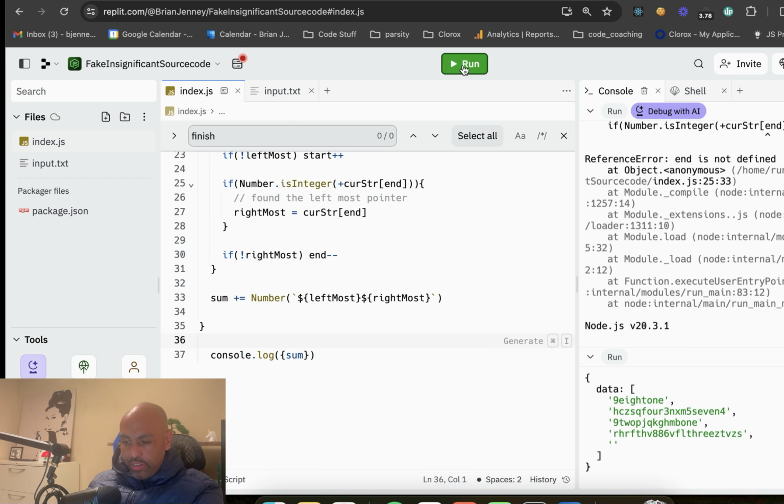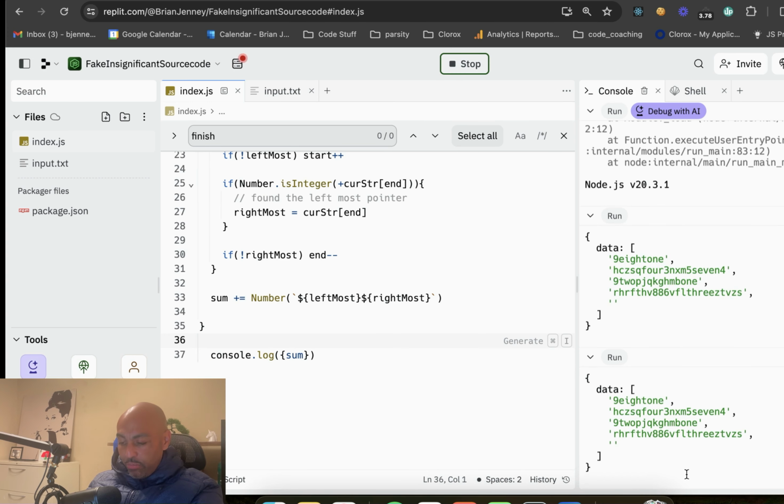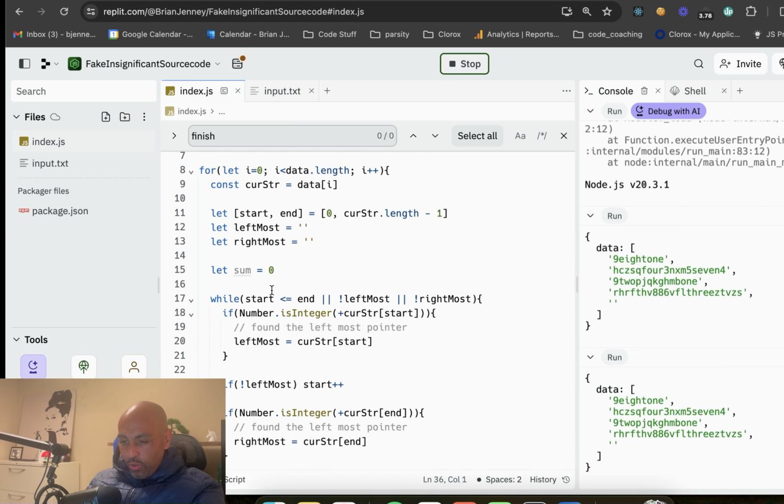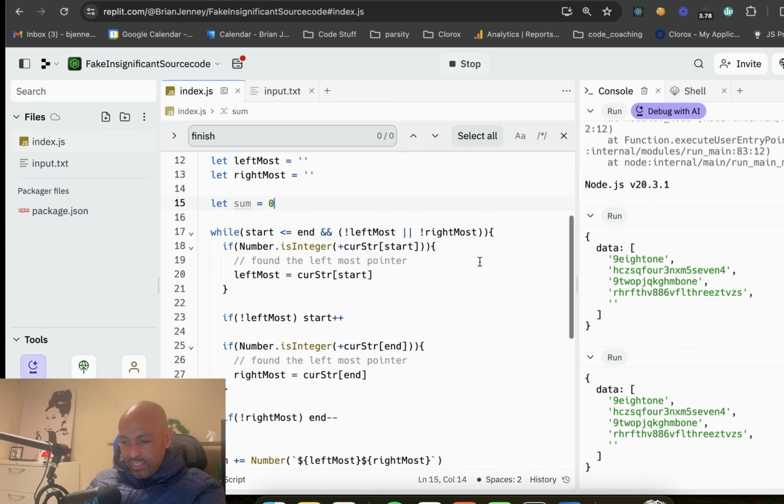Ooh, stop. That's not good. That means there's some sort of bug in here where it's not stopping. So while start is less than the end, and we don't have a left... I kind of hate these statements, because basically we want to make sure we have a few conditions.